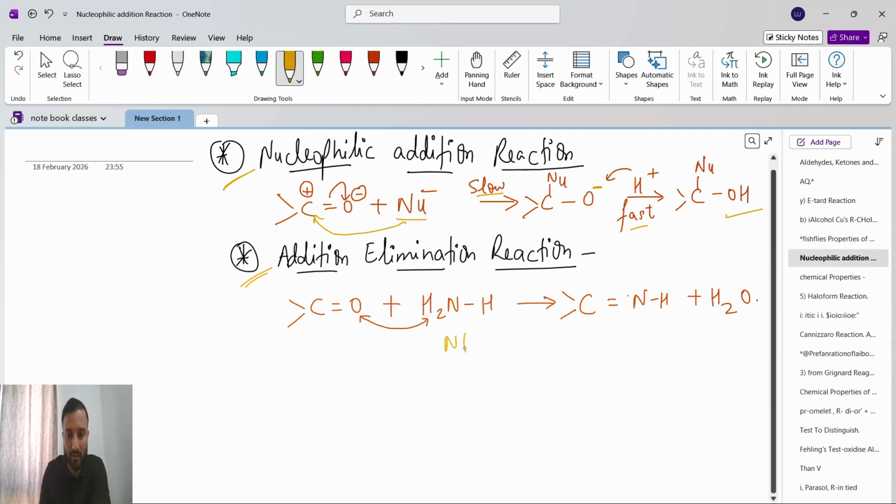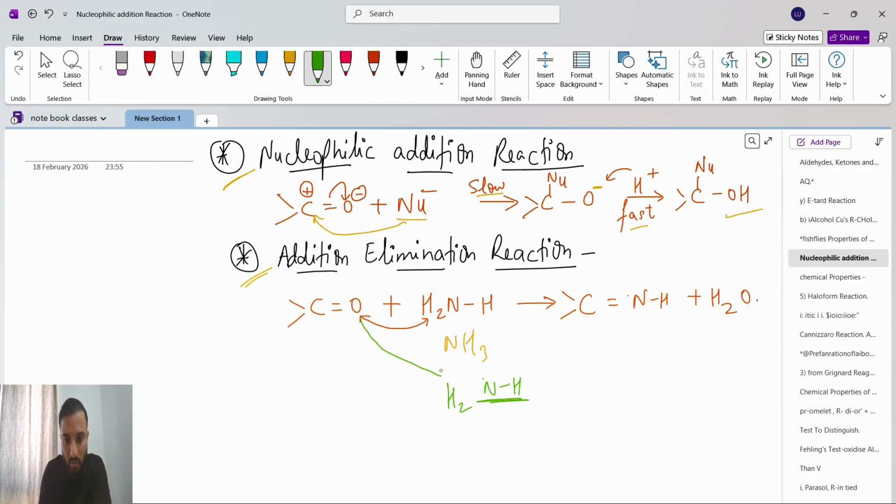This is NH3, ammonia. How will we break the NH3? Sorry guys, NH3 will break like this, H2 and NH. So what will happen here? The NH will come in place of O, and O will go out.